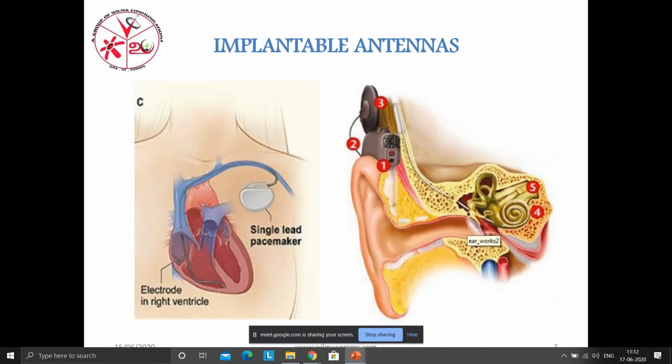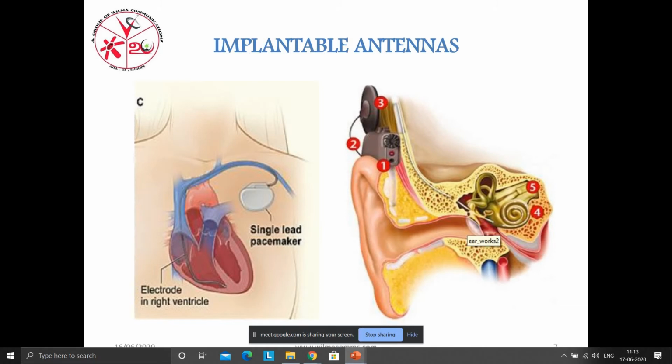The electrical pulse is produced in the pacemaker, and the pulse removes the block where the block is present. So we place this pacemaker where the blockage is present, and it makes the blood flow easy. So this pacemaker comes under the fixed implantable antenna. It will not be movable. It's going to be fixed in one place.